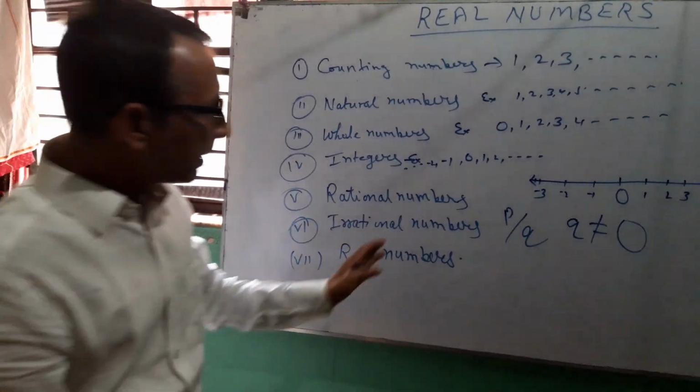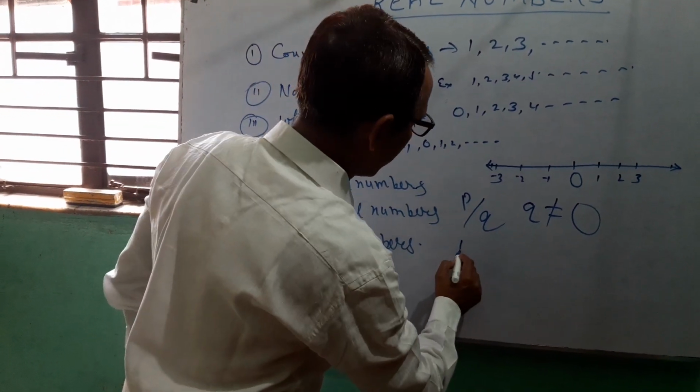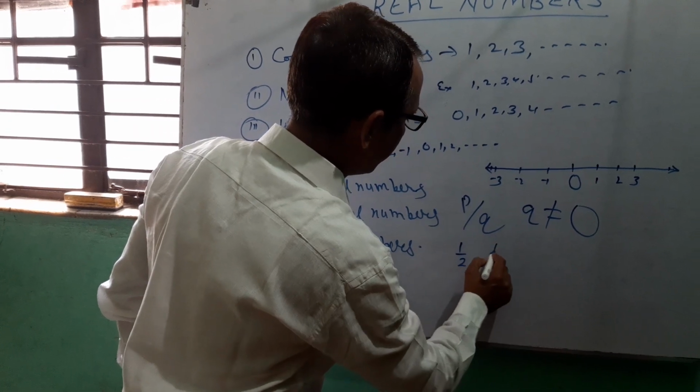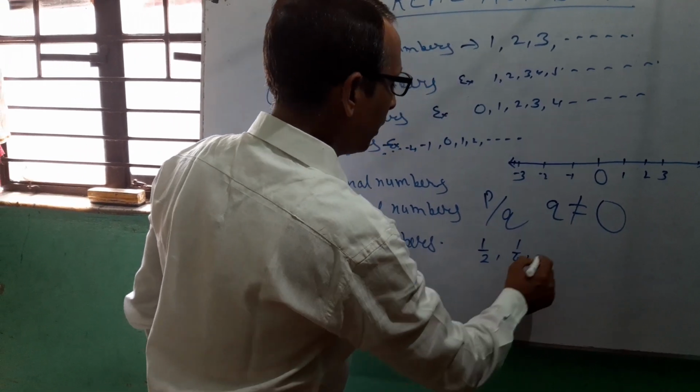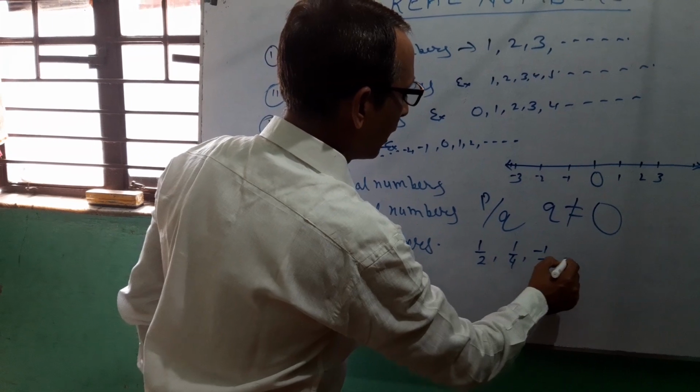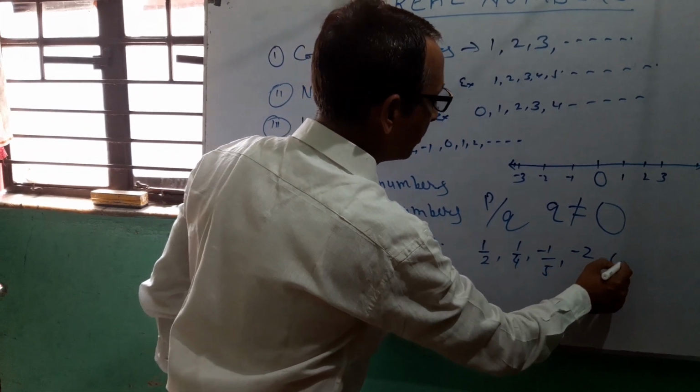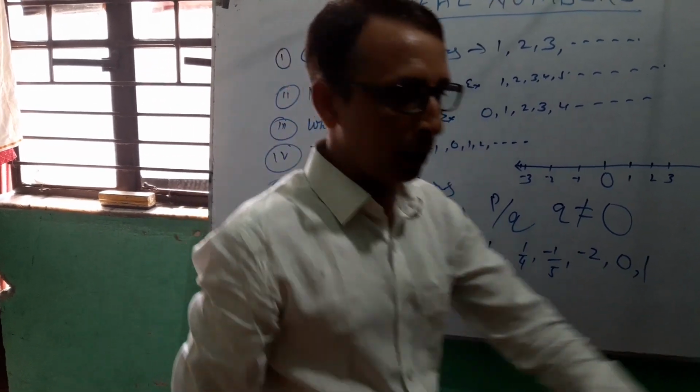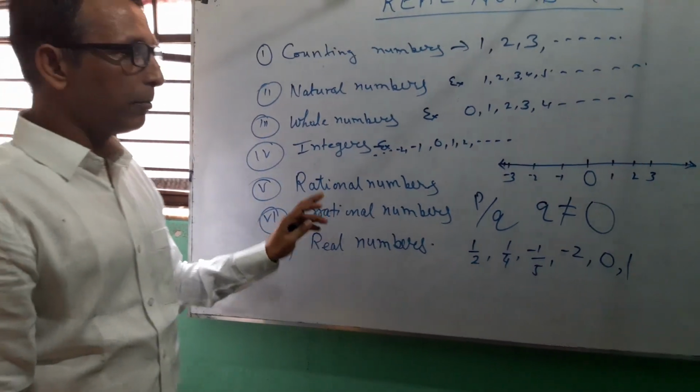As an example, we can write 1 by 2, 1 by 4, -1 by 5, -2, 0, 1 and so on.